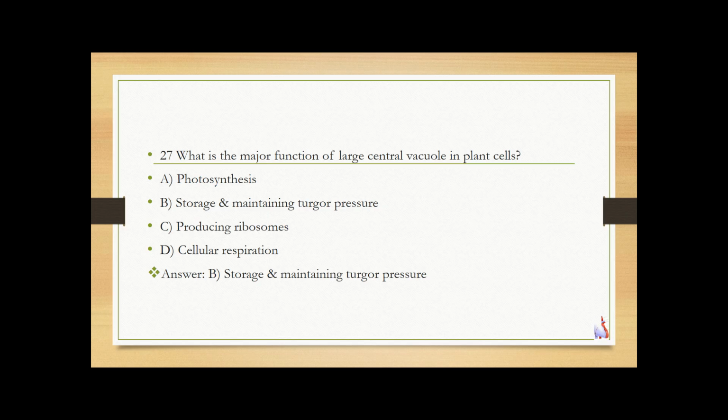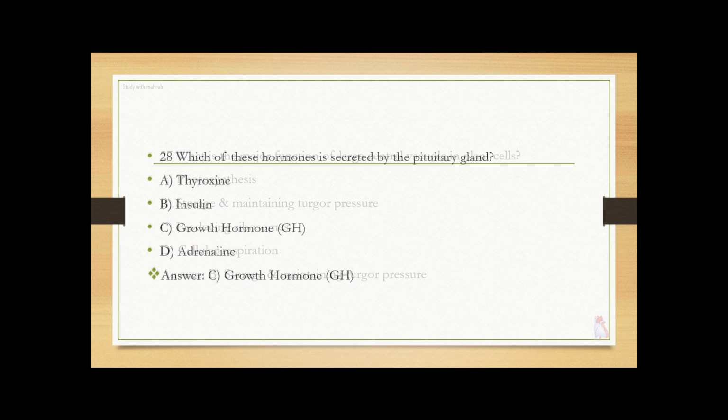What is the major function of the large central vacuole in a plant cell? Photosynthesis, storage and maintaining turgor pressure, producing ribosome, cellular respiration. Answer is storage and maintaining turgor pressure. The large vacuole keeps the cell rigid by maintaining pressure.